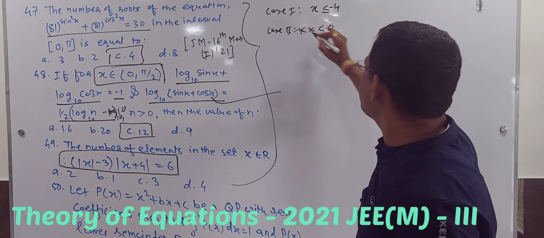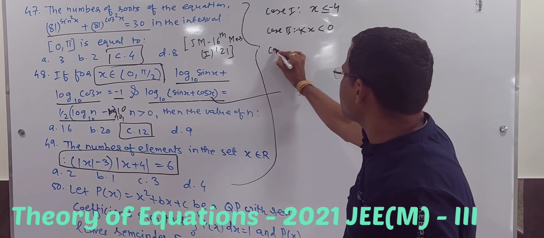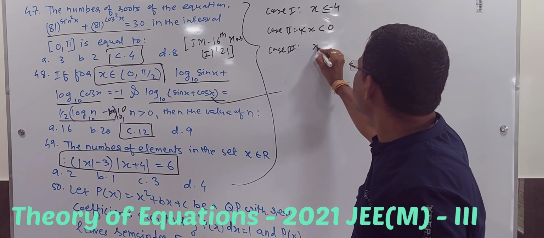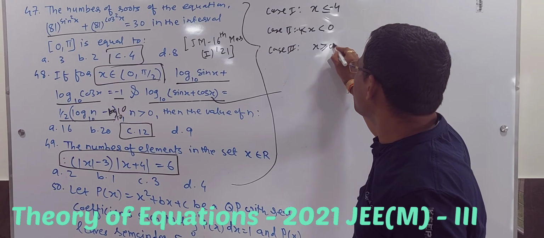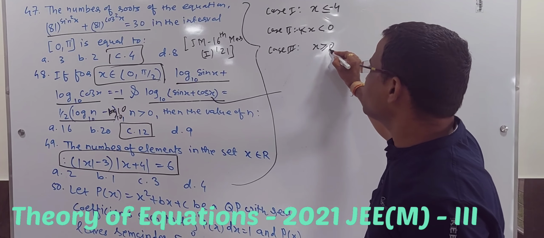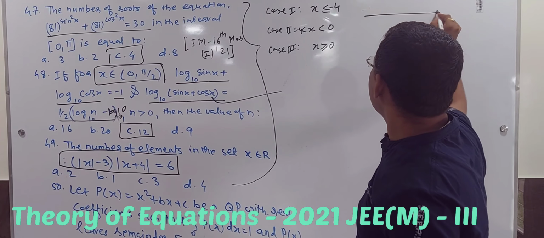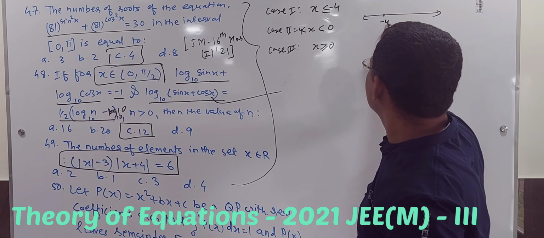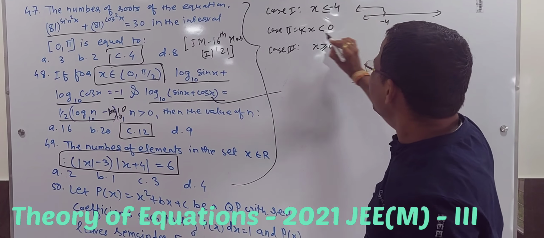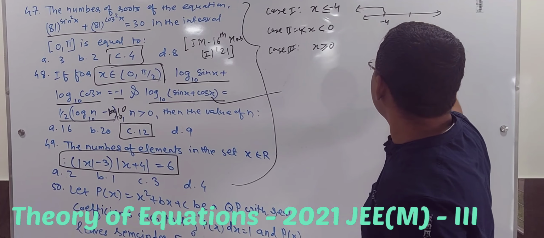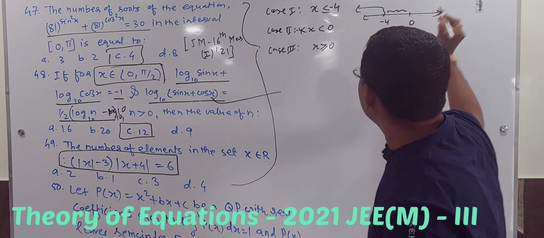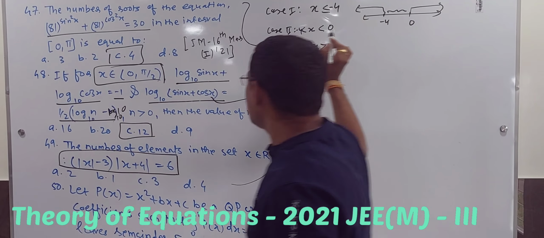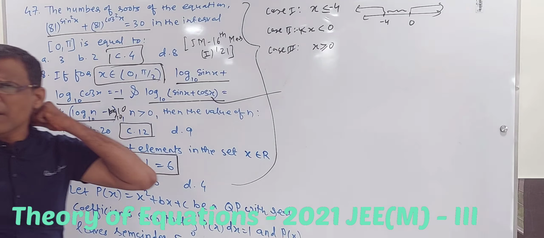Case 3 will be X is greater than equal to 0. Here I am given 0, equal to. On the number line, the first case is less than minus 4, this zone. Then the second case is minus 4 to 0, this zone. And the third case is this zone. So we have covered the complete number line.